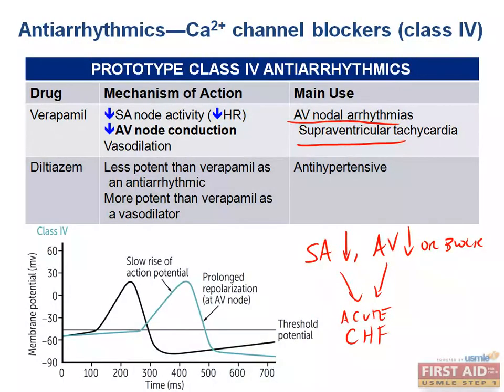The same thing goes to atrial fibrillation. In both situations, the atria are stimulated way too fast and need to be slowed down. And you also want to prevent the AV node from responding to these depolarizations. So decrease the conductance of the AV node with your calcium channel blocker so that the super fast heart rate in the atria does not transmit to the ventricles because the AV node will be refractory because we're inhibiting its calcium channels. This will ensure that you have sufficient time for your ventricles to fill in diastole.